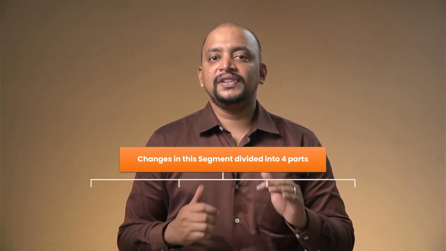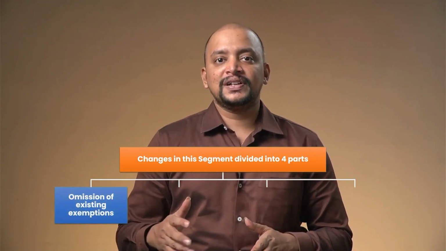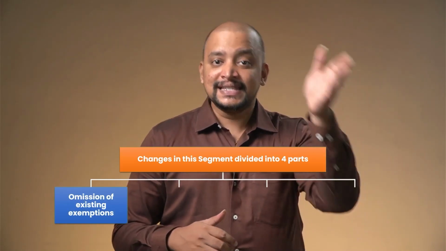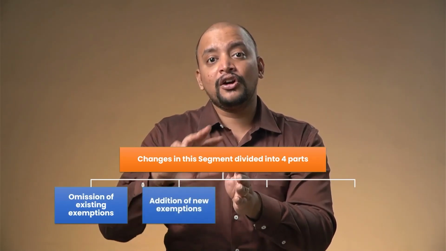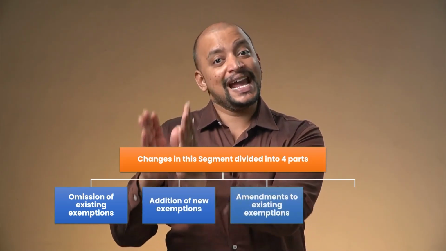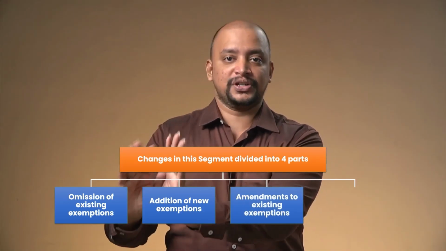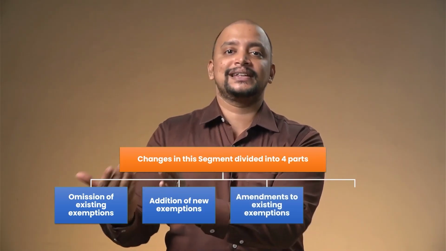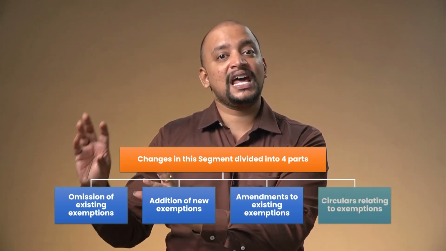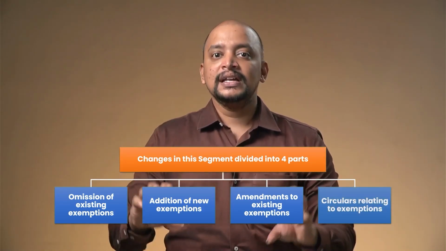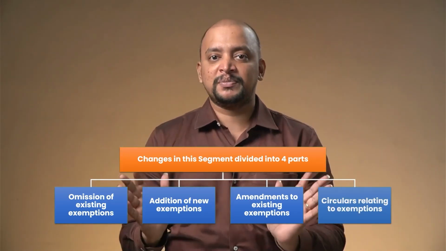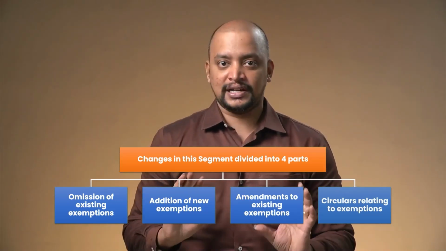First, we will see omission of certain exemptions. What are the exemptions that are omitted? Second, we will see addition of new exemptions. Third, amendments to the existing exemptions. Finally, we will see circulars or clarifications on exemptions. These are the 4 areas. A lot of amendments are there, and I am just grouping them into these 4 areas.